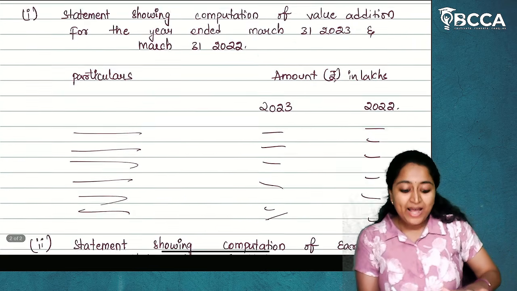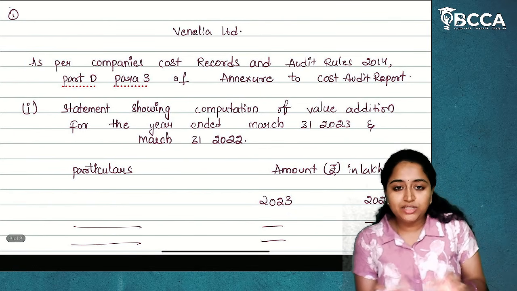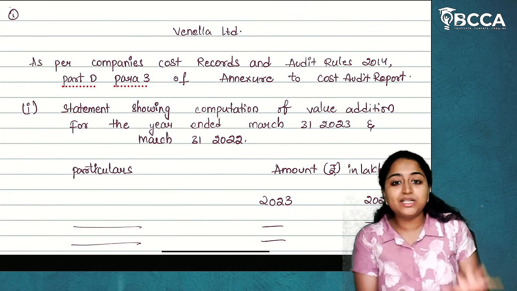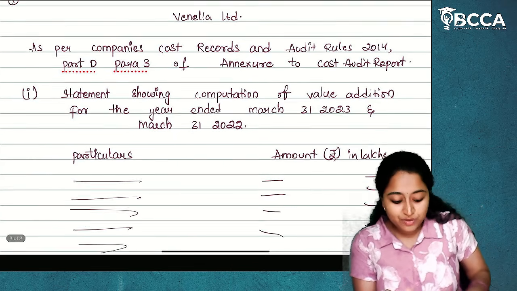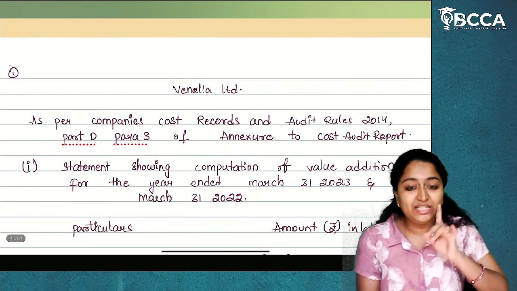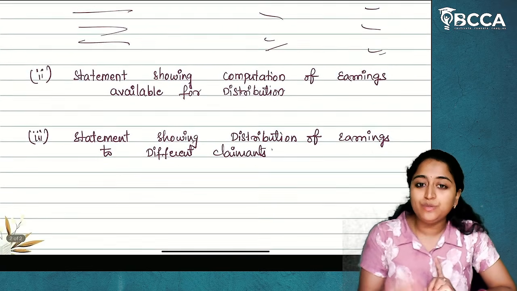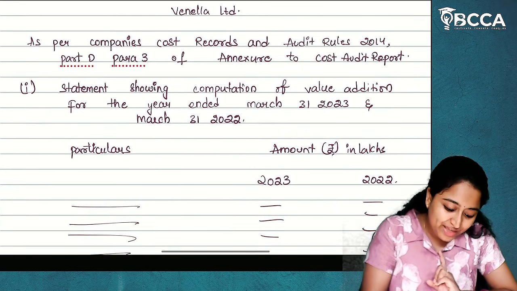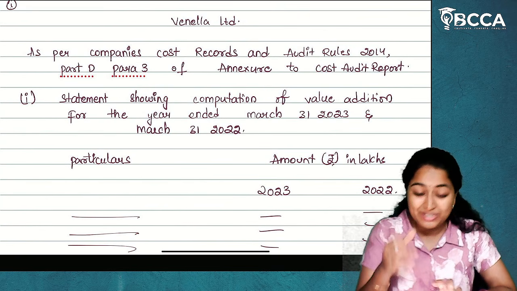This will be your headings. The title for the table is very, very important. The introduction for the answer is also very, very important. So this will be our presentation. This presentation will only help you to increase the marks. I hope it is clear. So we have the clarity of presentation now.